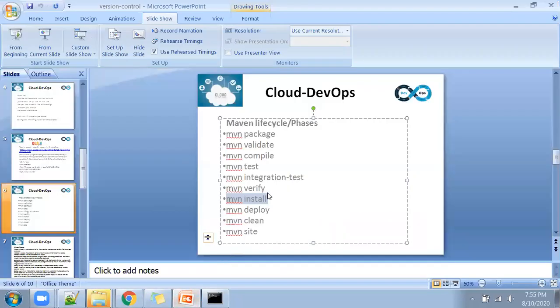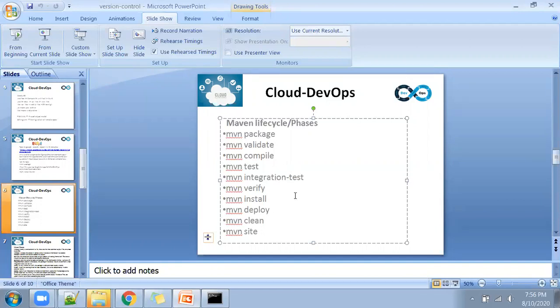Okay, that is the purpose of this MVN install. So why does it need to store in the local profile? It doesn't want to download everything every time from the remote. Remote, what I mean is, it can be the internet or it can be any intermediate server which will provide the required plugins for Maven.